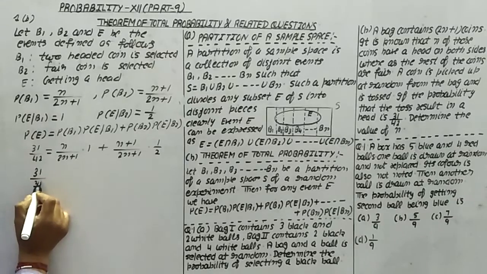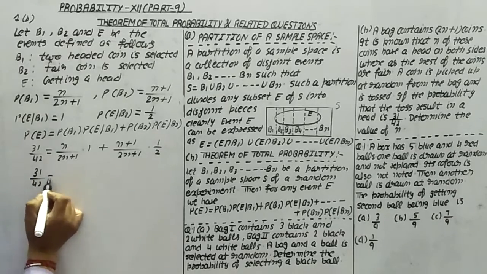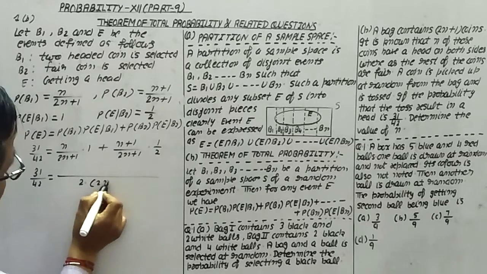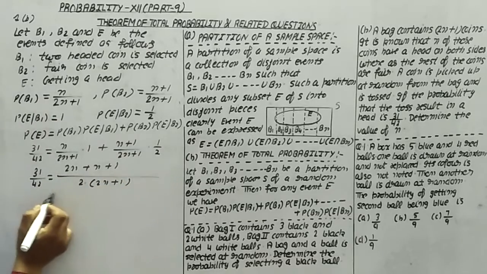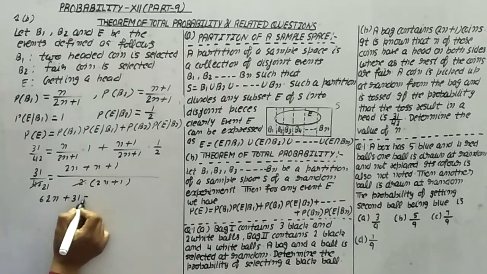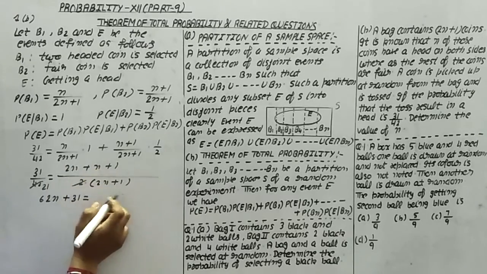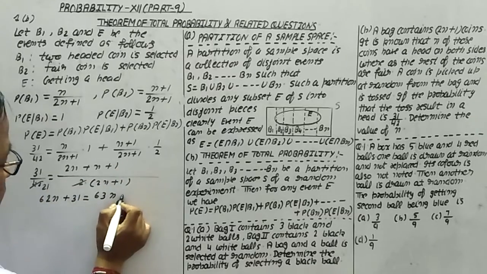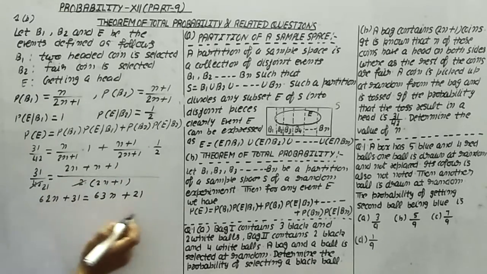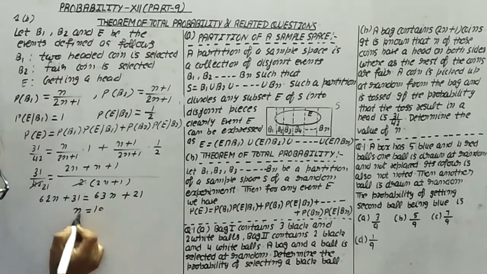After taking the LCM, which is 2 into 2n plus 1, the right side becomes (2n plus n plus 1) upon 2(2n plus 1). Now 42 divided by 2 is 21. Cross multiplication gives 31 into 2, that is, 62n plus 31 equals 21 times 3n, which is 63n, plus 21. From the overall calculation we get n equals 10.